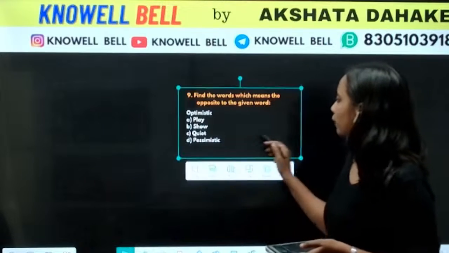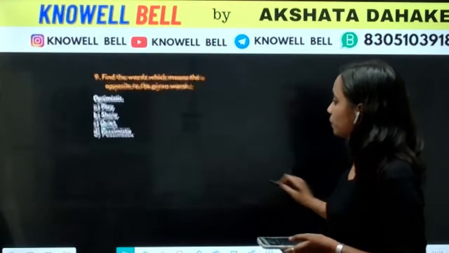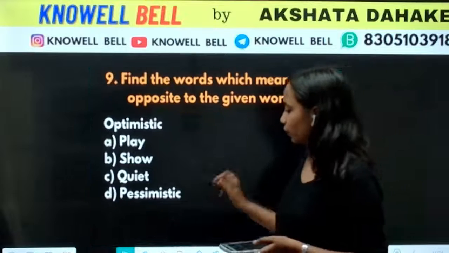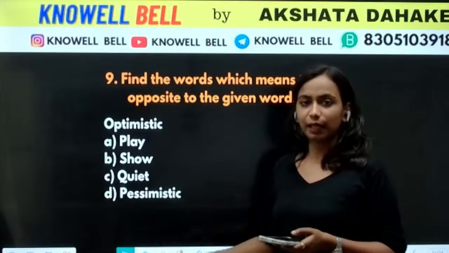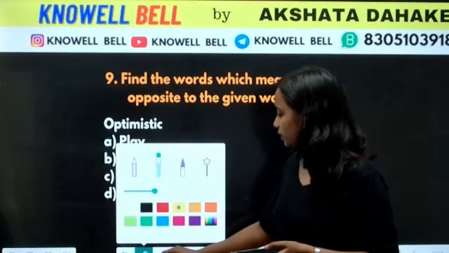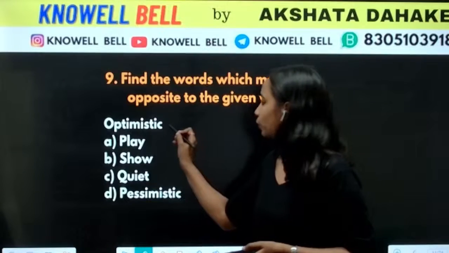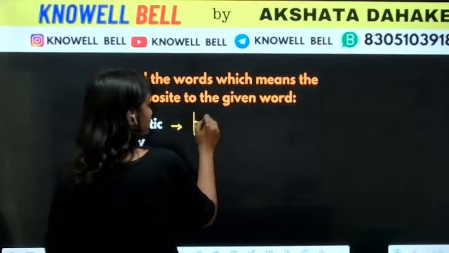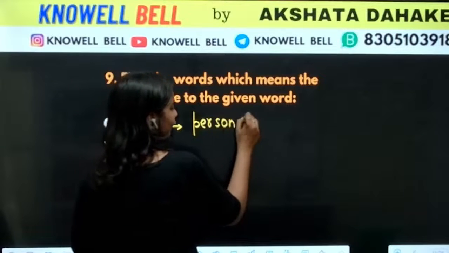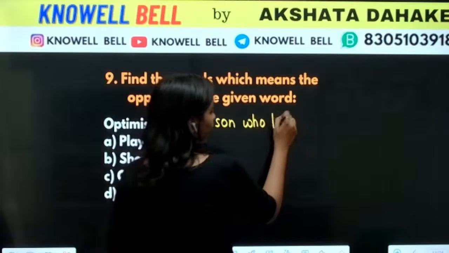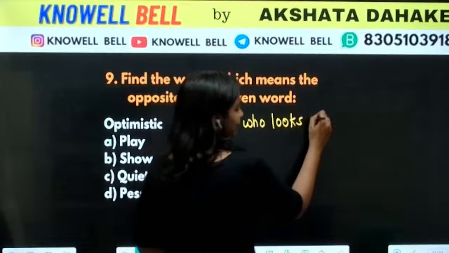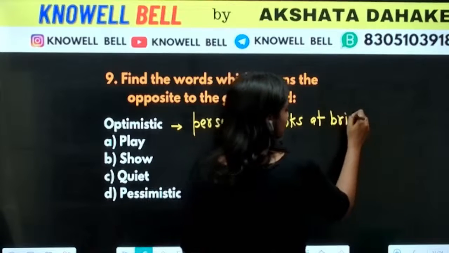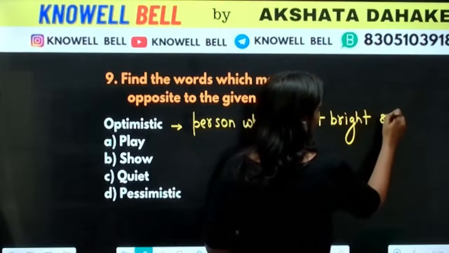Next question is, we have to find the opposite word for optimistic. This question is asked many times in exams: what is the opposite word for optimistic? What is the meaning of optimistic? Optimistic means a person who looks at the bright side of things, who will always look at the bright side.